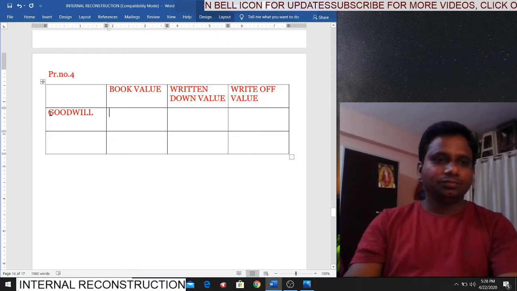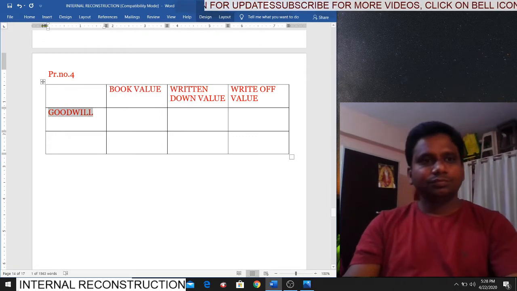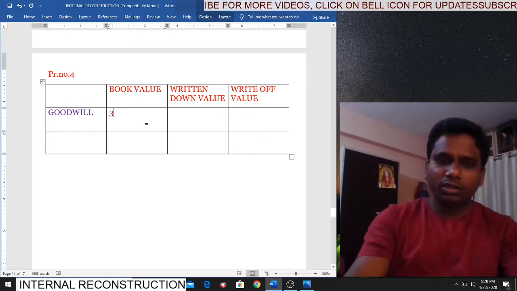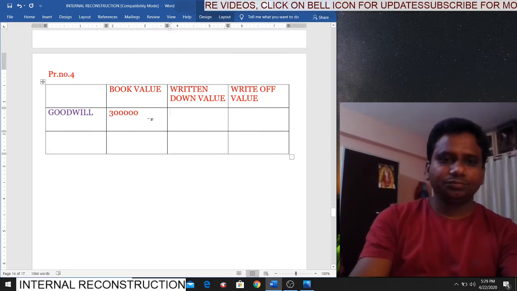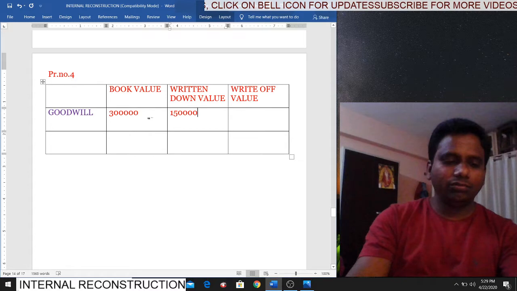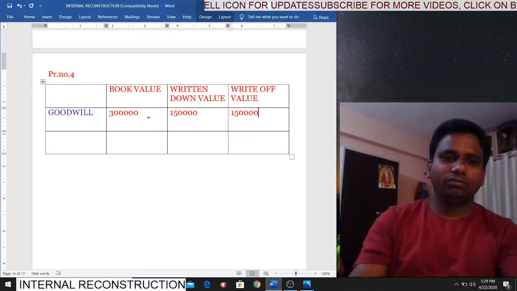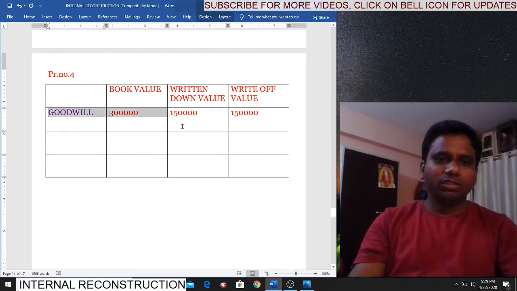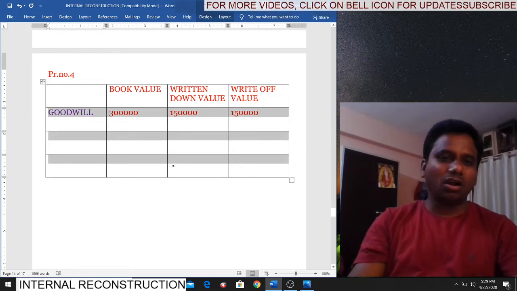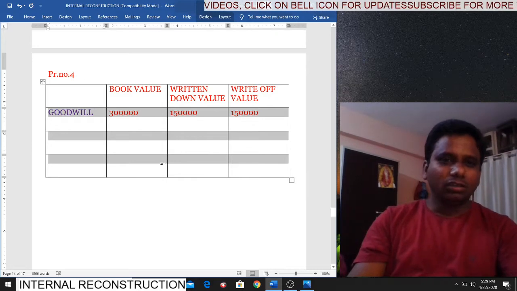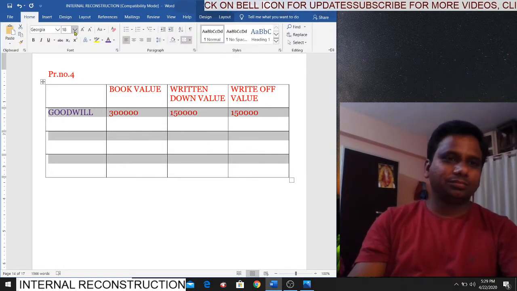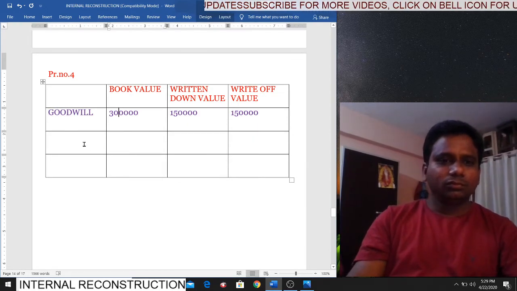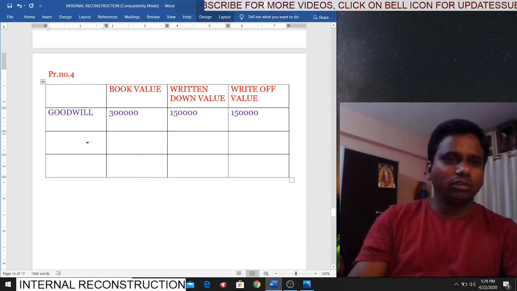First, take goodwill. What is the book value? 3 lakhs. Written down to 1 lakh 50. Difference? 1 lakh 50. Okay. If you prepare this statement, it takes hardly half a minute or 1 minute. In rough also you can prepare. So it is easy for you because there are no confusions.